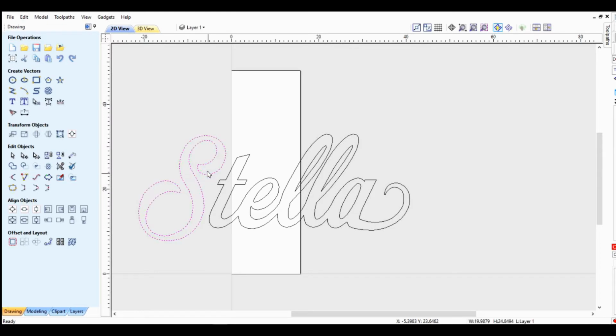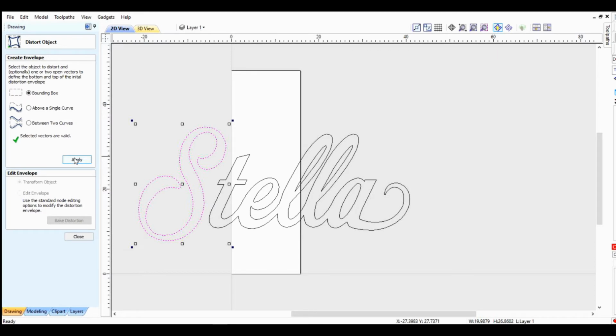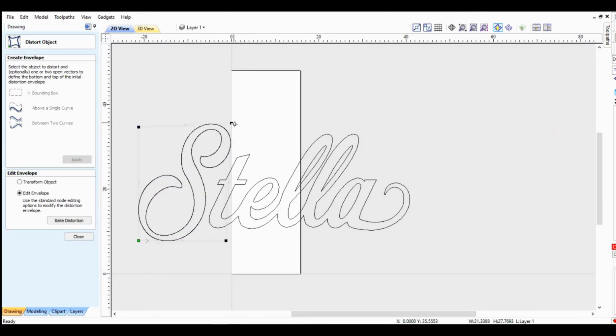Okay, now let me adjust this S, make it lean over a little bit. I'll give it some height. And I'll use this envelope tool to stretch it a little bit. Bring it up diagonally. Bring the bottom out a little bit.